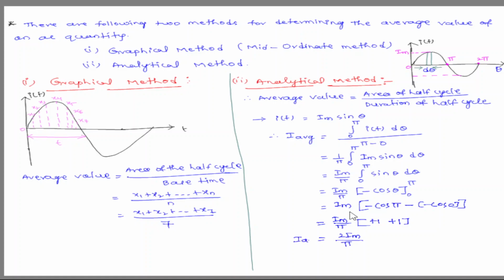This is the average value of an alternating symmetrical quantity, the average value of a symmetrical waveform.